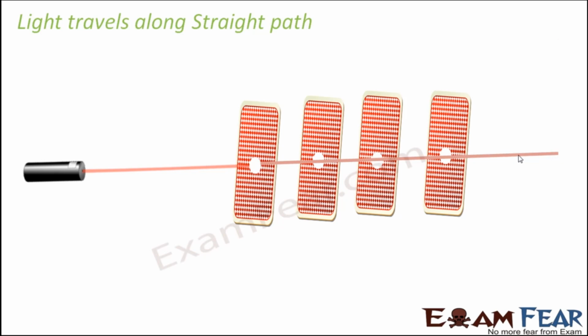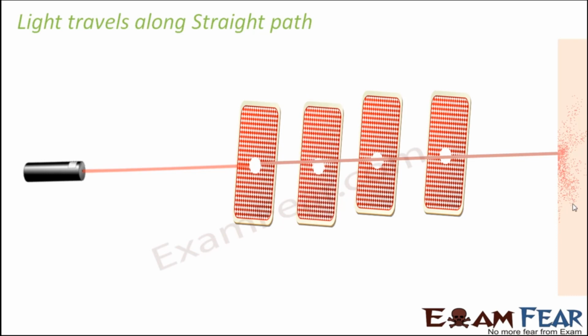You will also see the presence of the laser light on a screen on this side. Now all that you need to do is just displace one of the cards in such a way that this hole doesn't lie here.